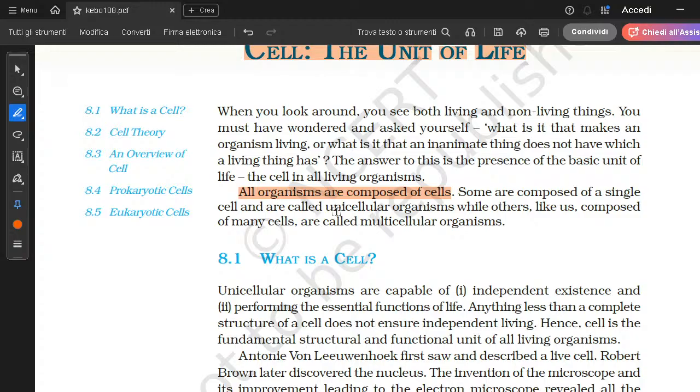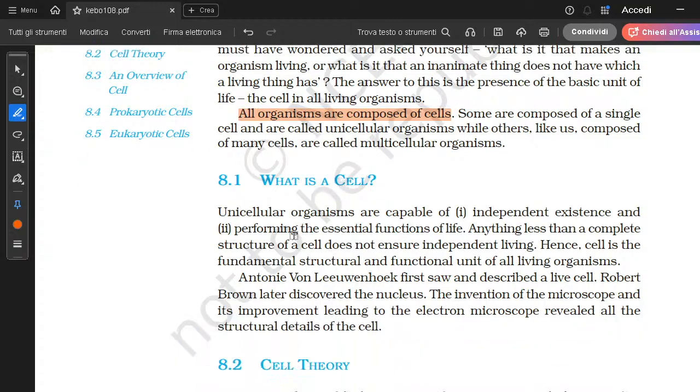Yeah. So what is a cell? Do you know what a cell is? The cell is the basic unit of life. A cell makes life come into existence, right? A cell is a unicellular organism which is capable of independent existence and performing essential life functions.